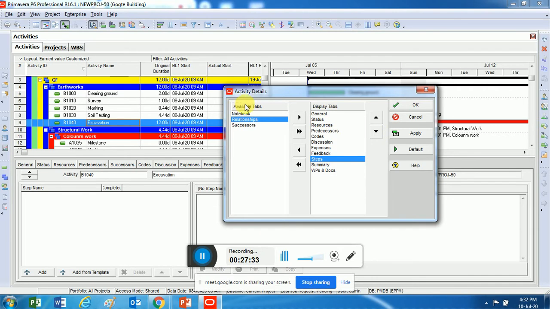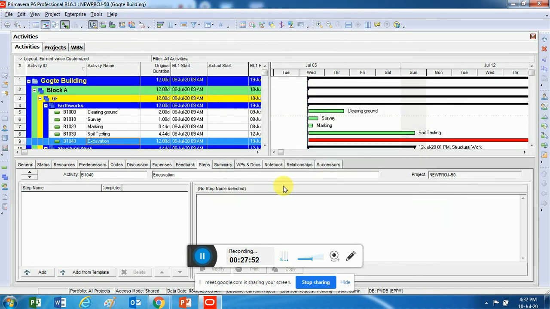Display tabs, available tabs. So in available tabs you will be able to find it, but you have not chosen it for your display tab. So you will have to bring it this side. You select here and drag it this side. The moment you drag it this side, you can see that everything has come into the display tab, so that you will be able to see that in your display. Right. So now you will have all these things.